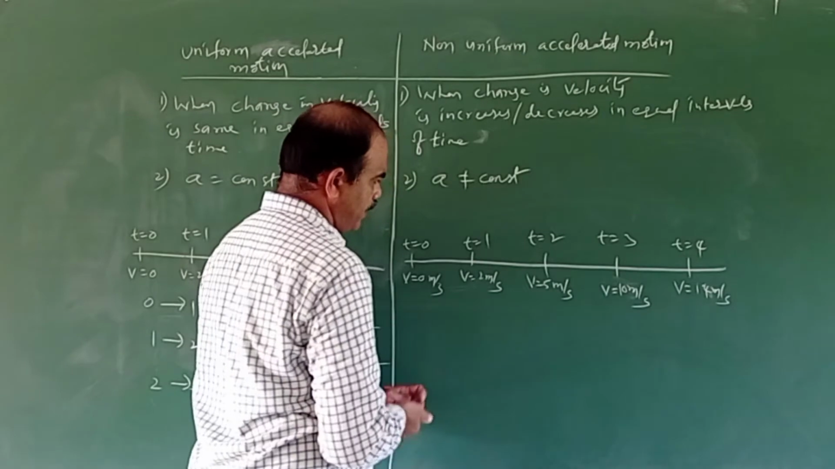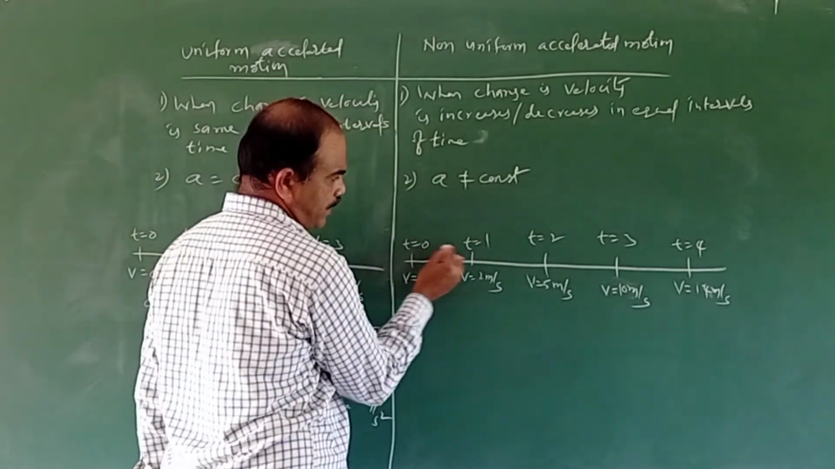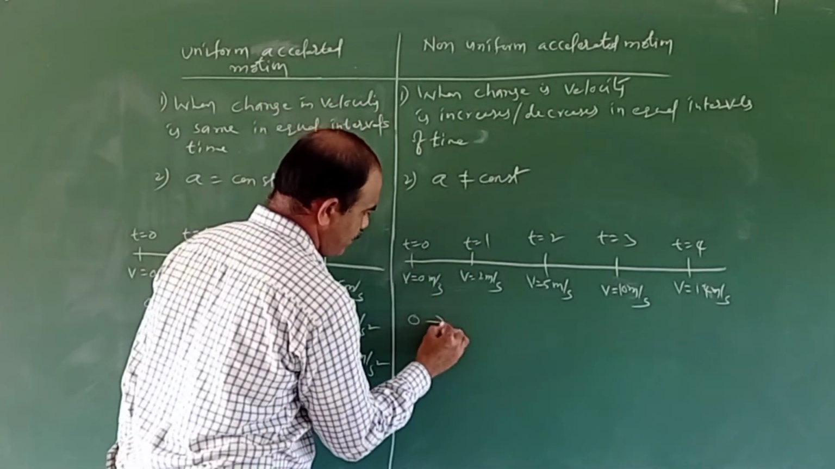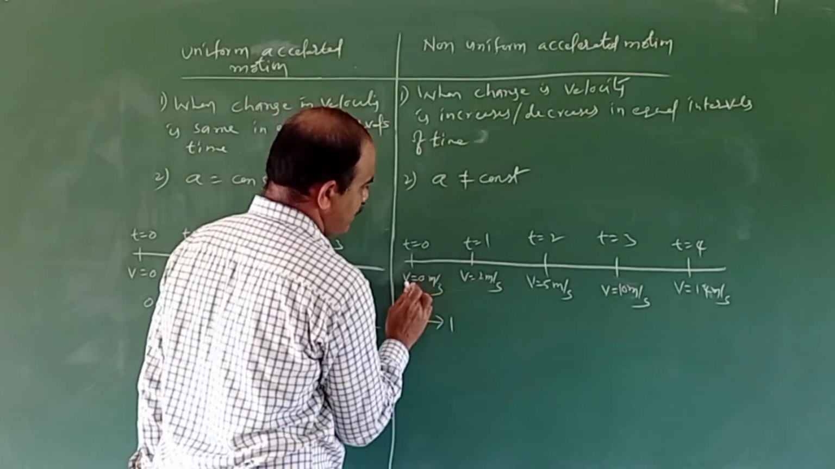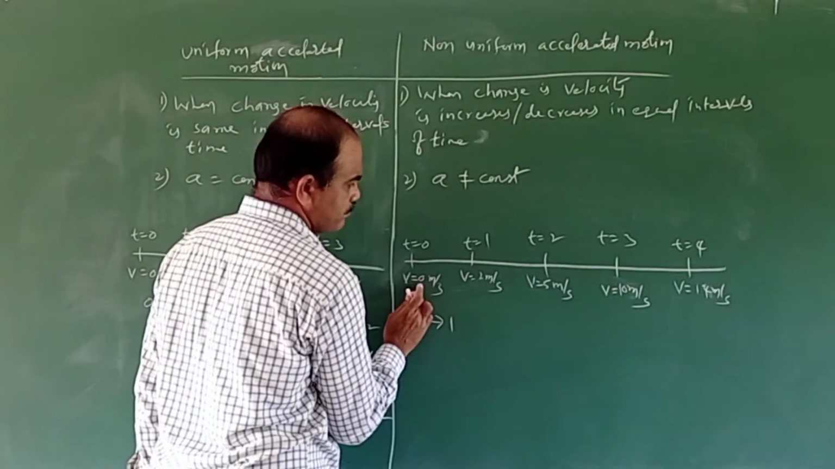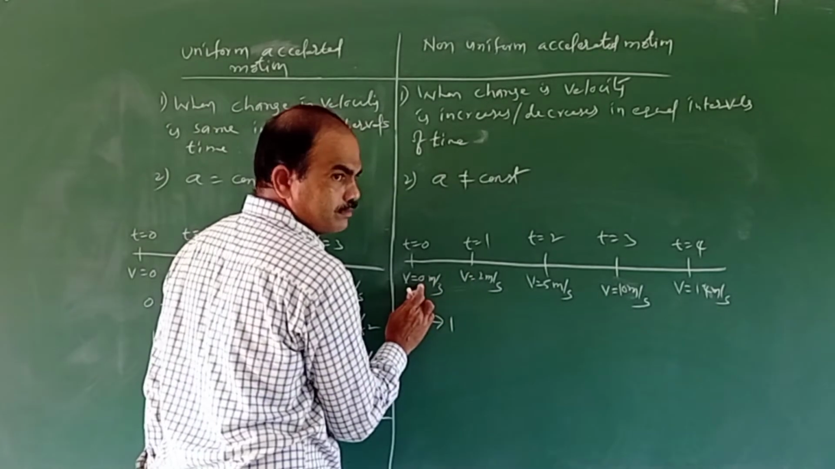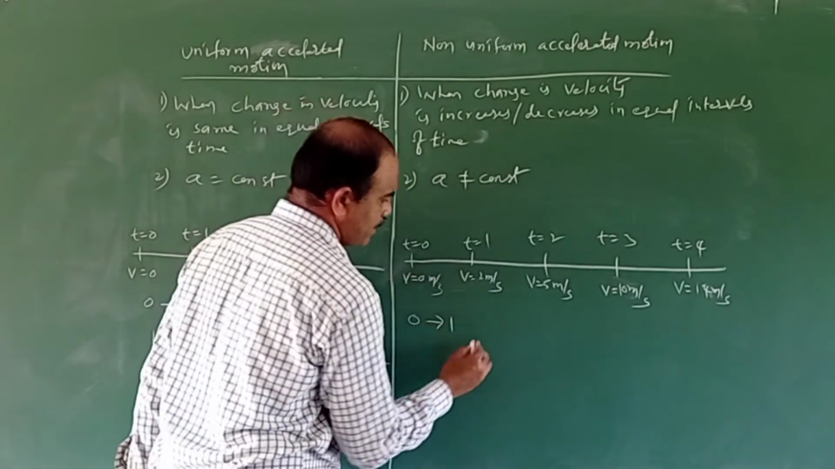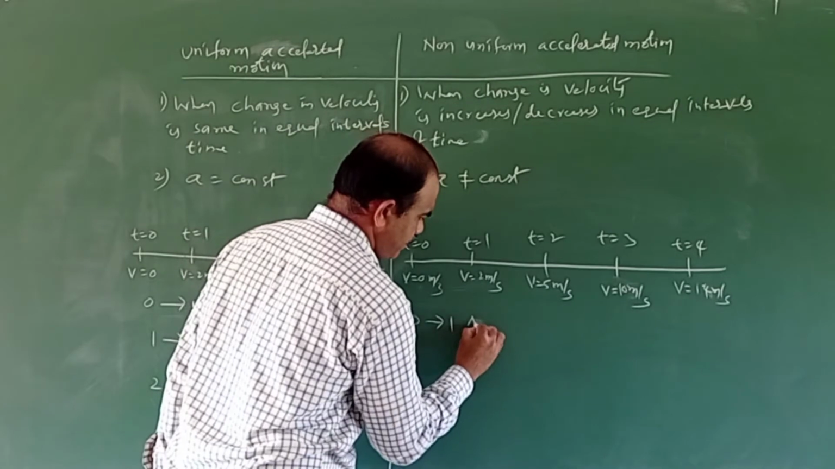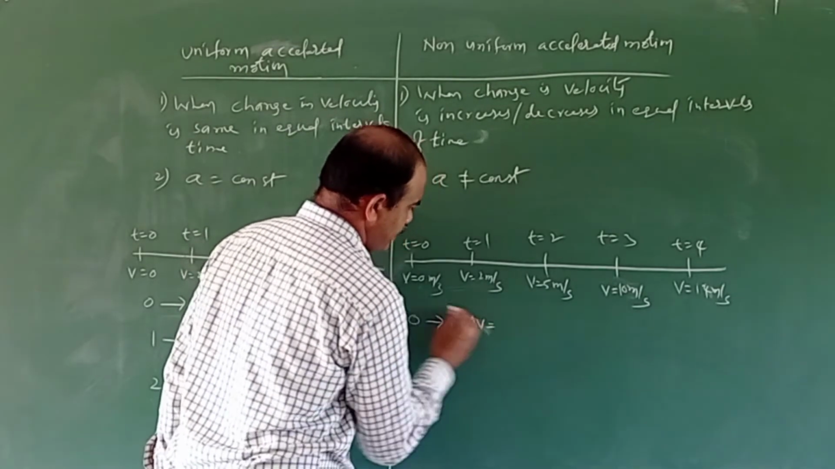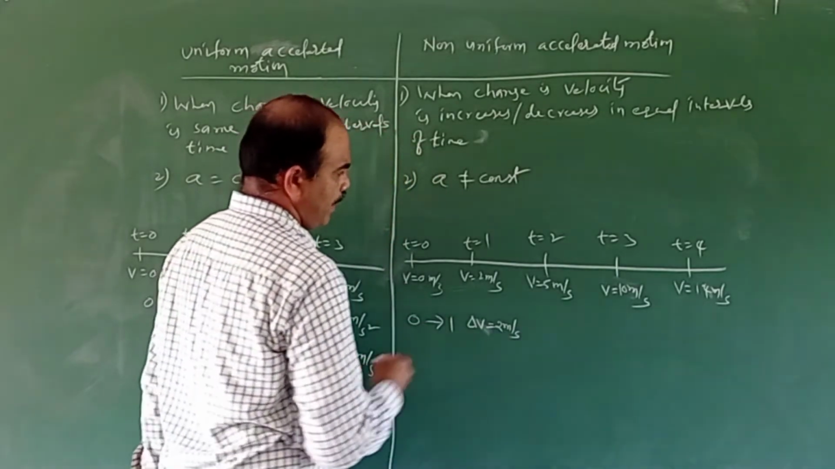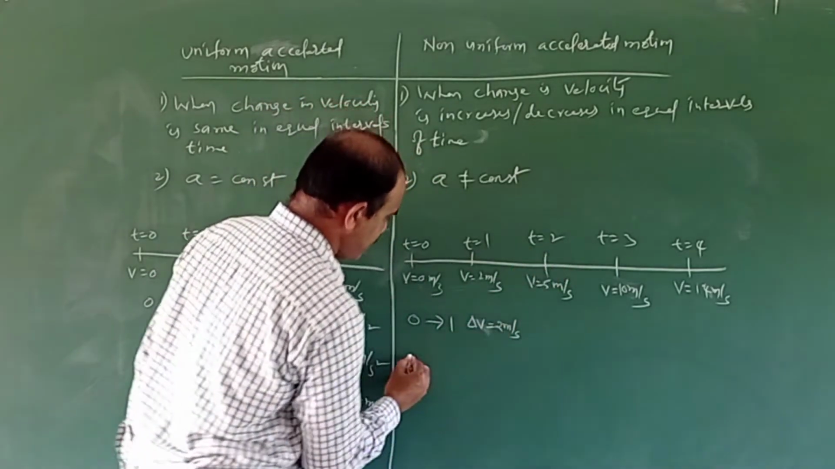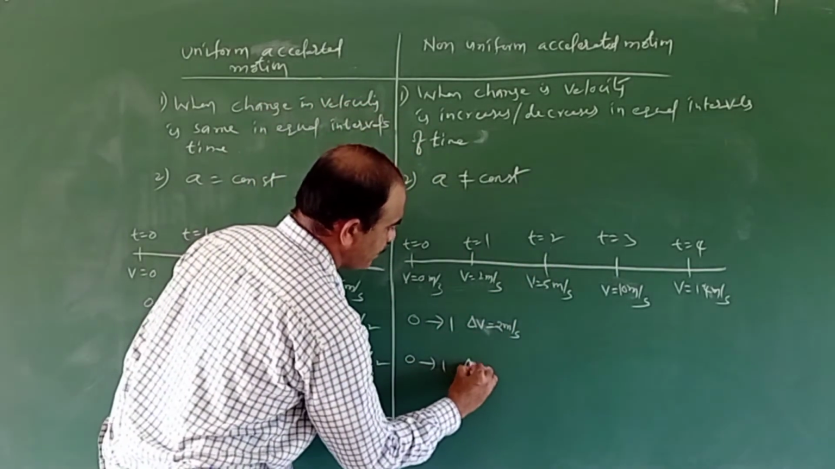During the 0 second to 1 second, what is the change in velocity? The change in velocity is 2 minus 0, which is 2 meter per second. Change in velocity is equivalent to delta V. Consider, what is the change in velocity? 2 meter per second.